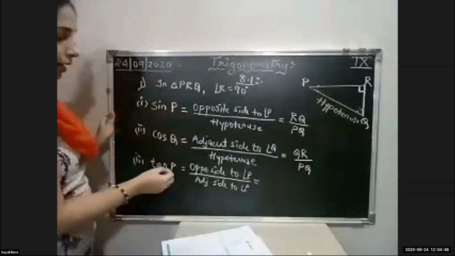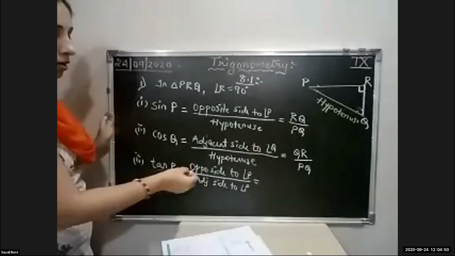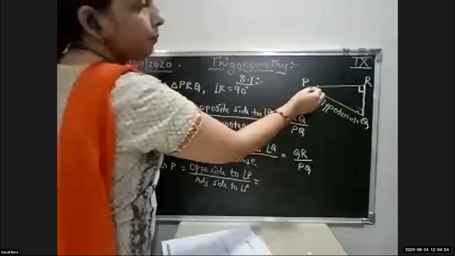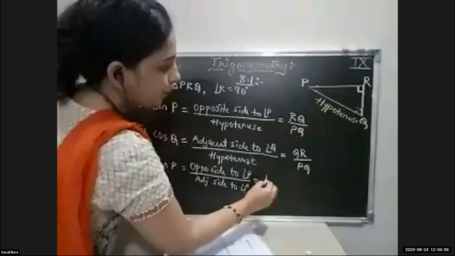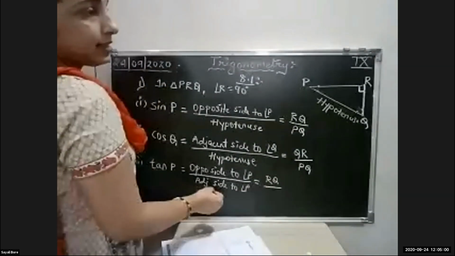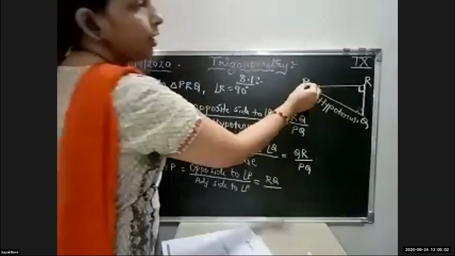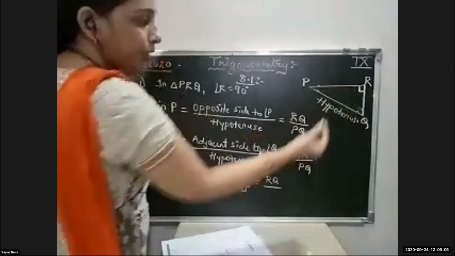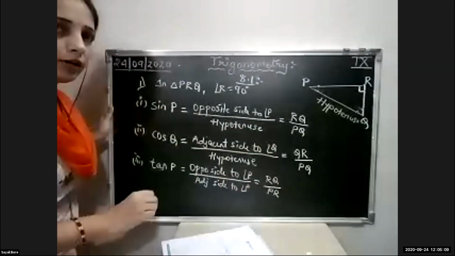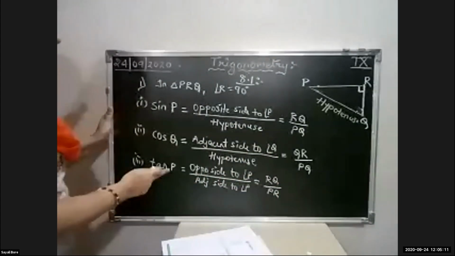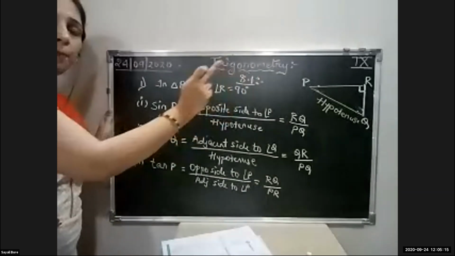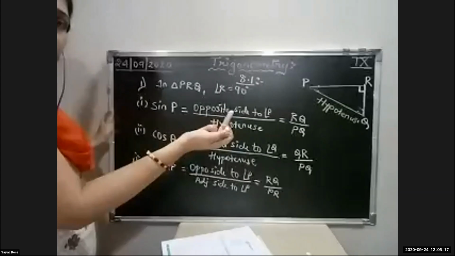Now opposite to P. Okay, they have asked for tan P. So tan definition is what? Opposite upon adjacent. So opposite to P is what? RQ or QR upon adjacent. Adjacent to P will be what? PR, because this is the hypotenuse. PR. I hope that you are getting, students. Only here the angles are changed, and accordingly the opposite and adjacent side will change.